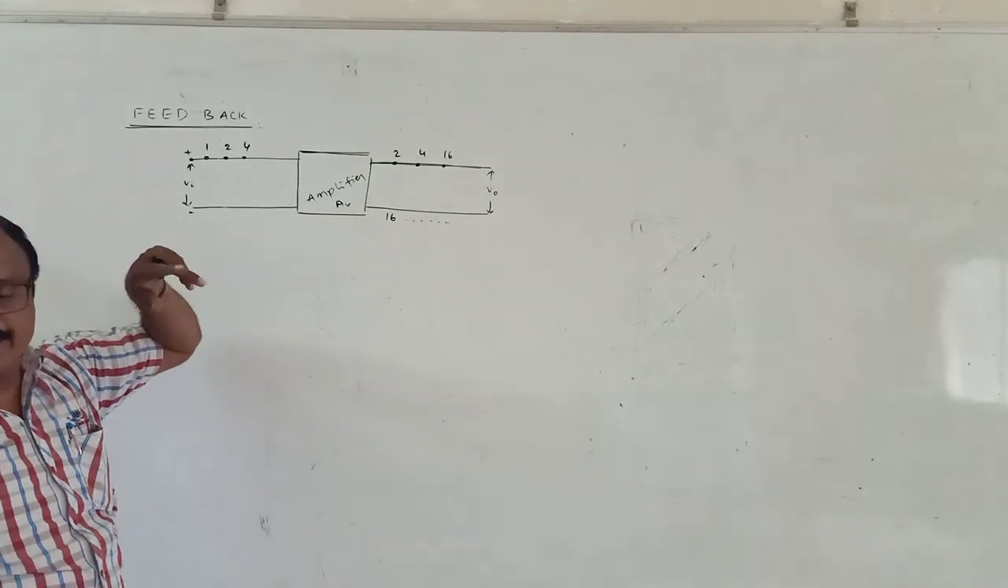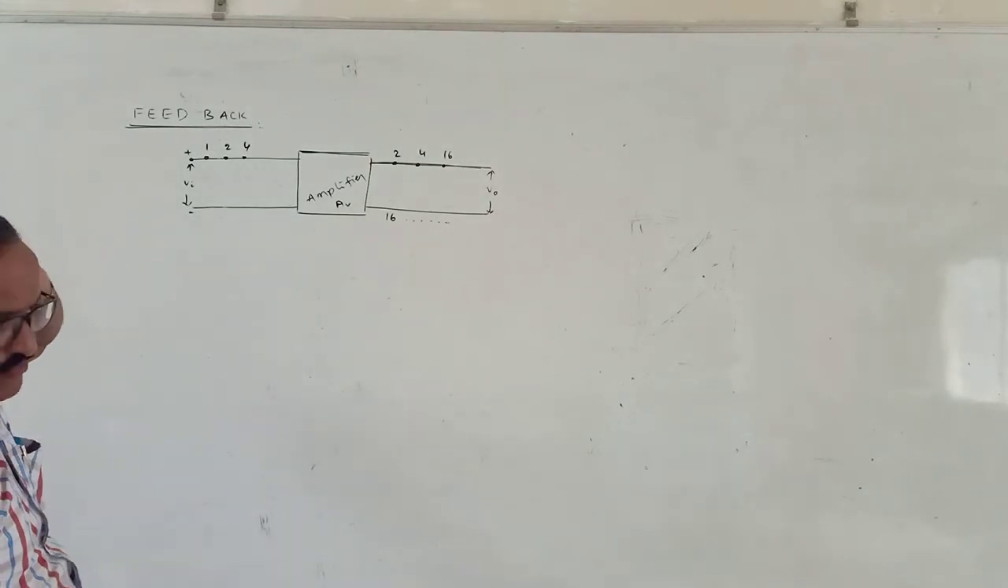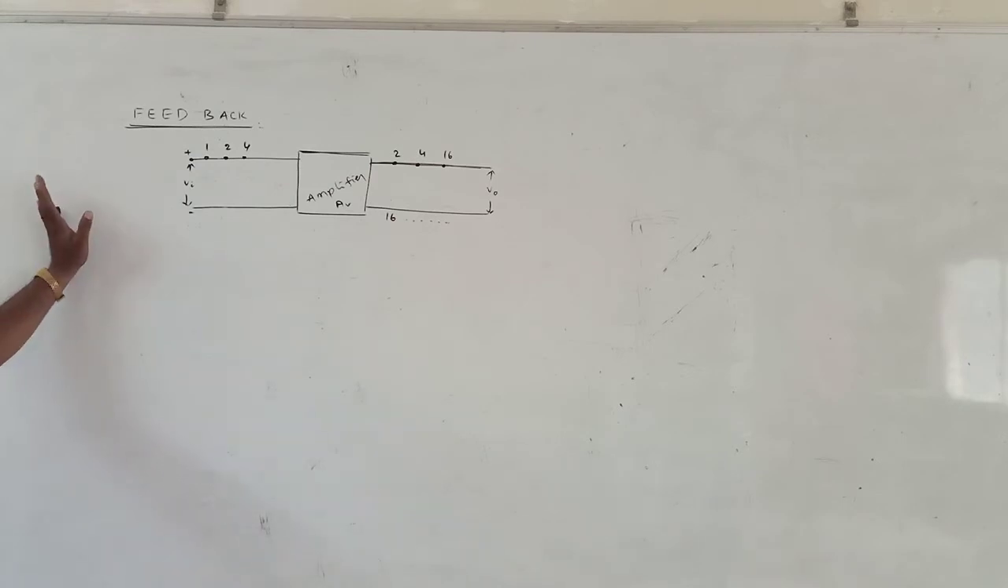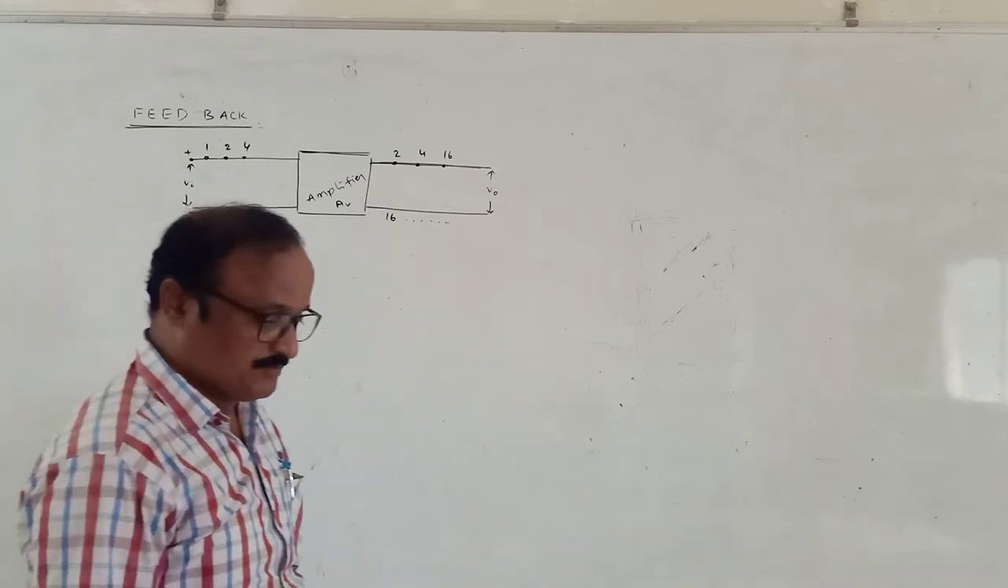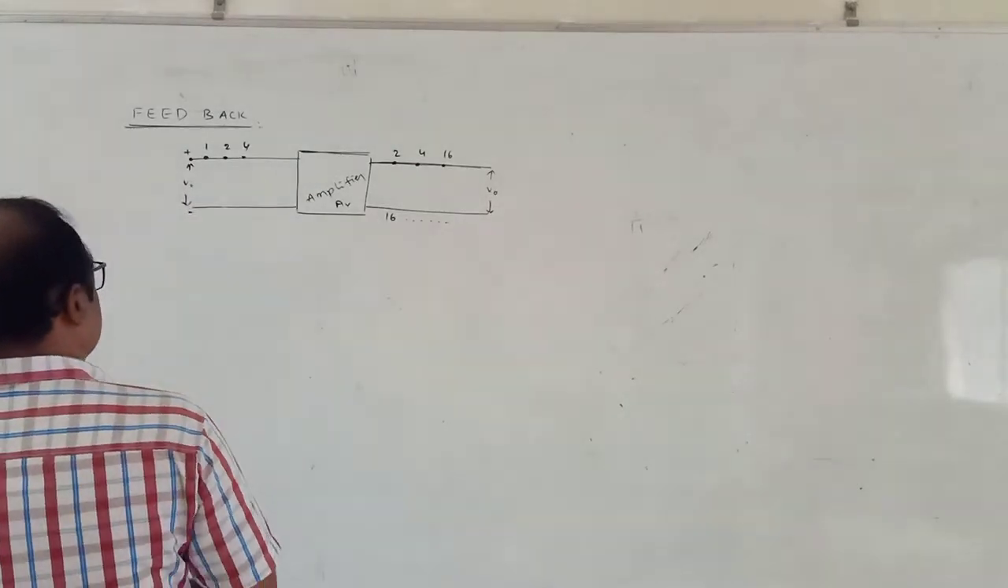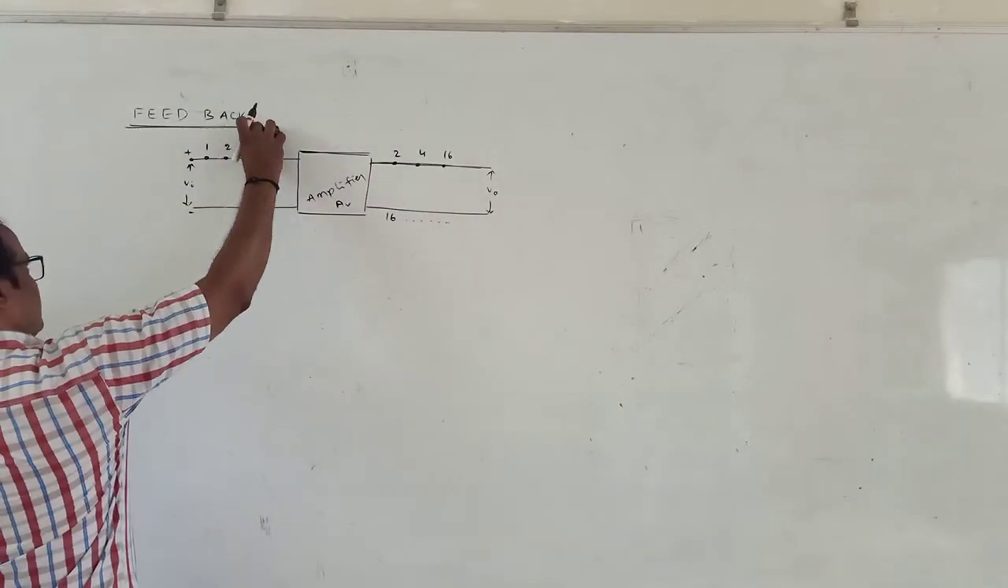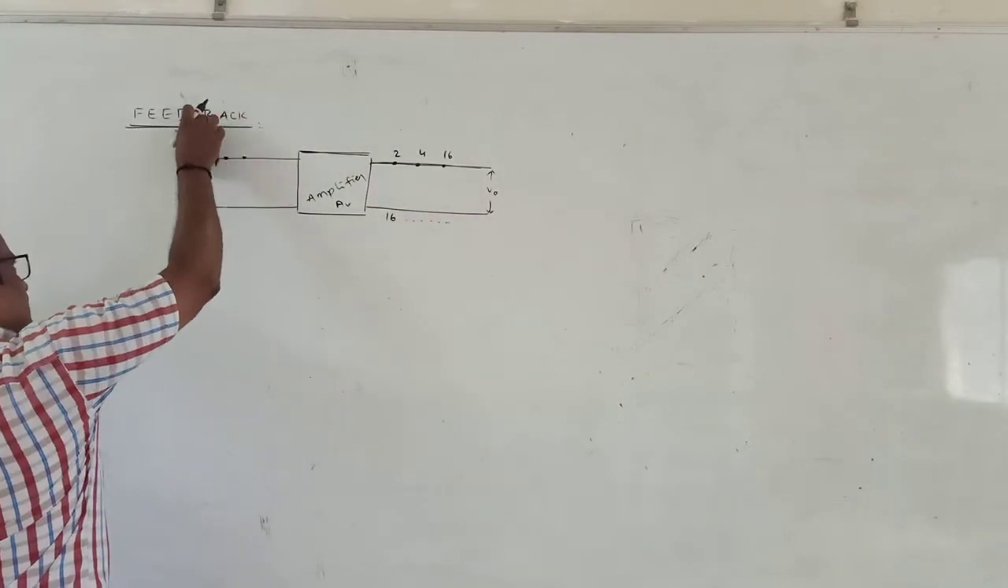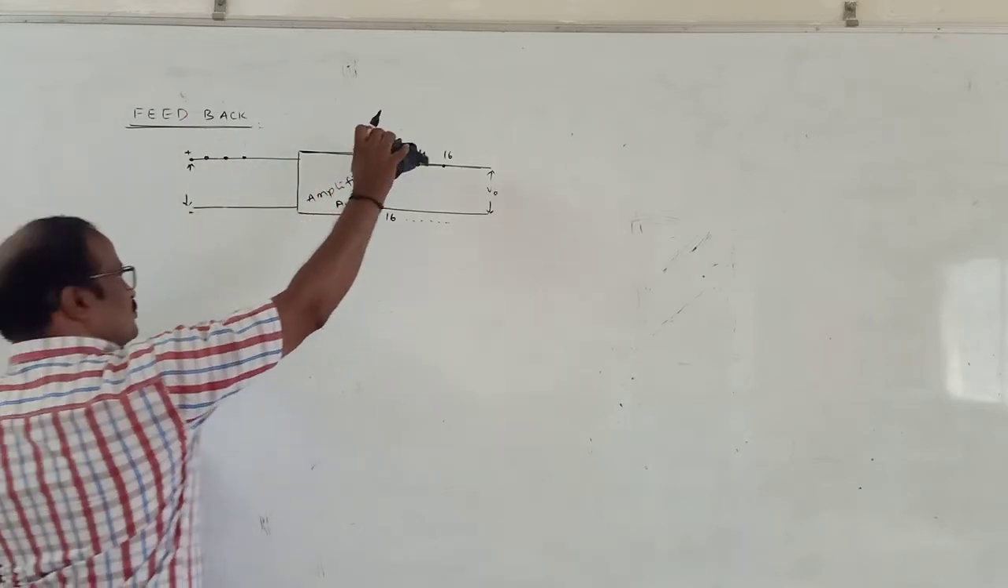So feedbacks are of 2 types. One is positive feedback and the second one is negative feedback. Remember, positive feedback and negative feedback. Now understand, this is only an example. Here, how it is actually given, instead of this example.